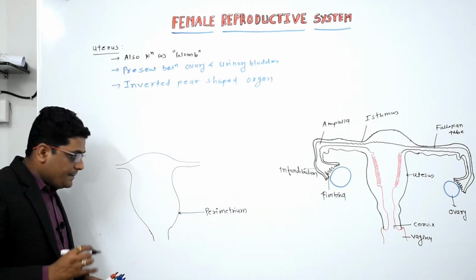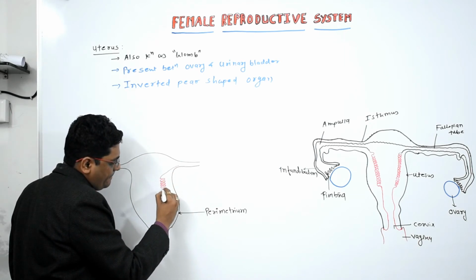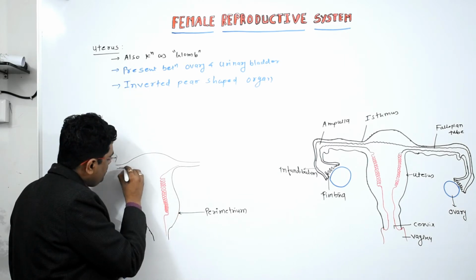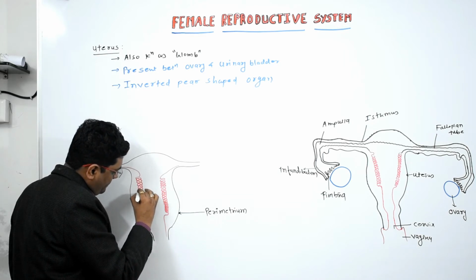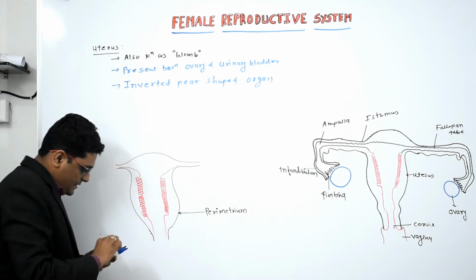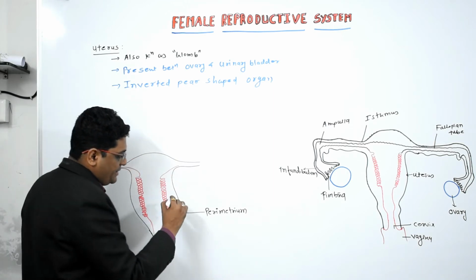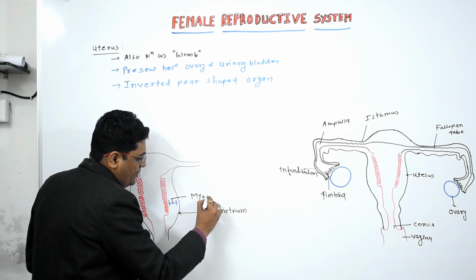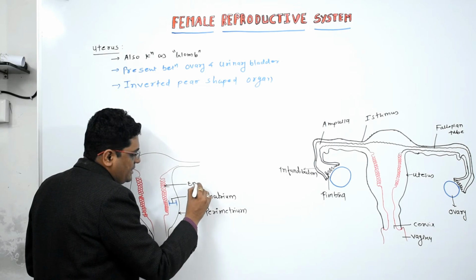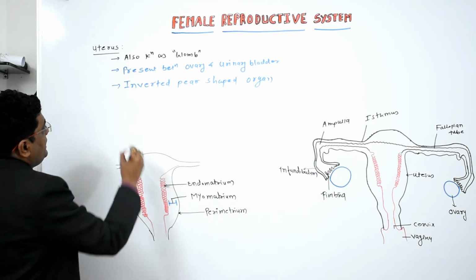The middle thick layer is known as the myometrium, and the innermost layer is known as the endometrium. So there are three layers.